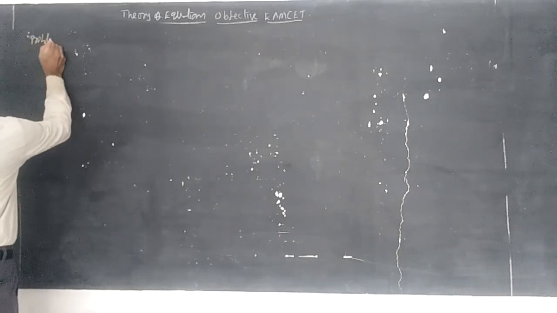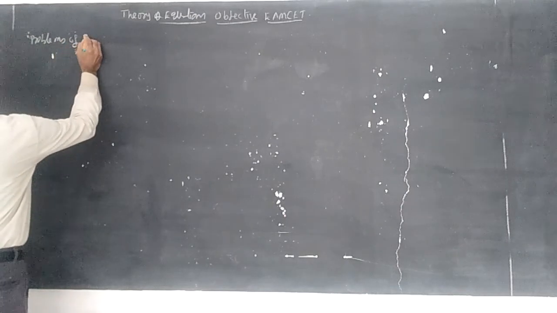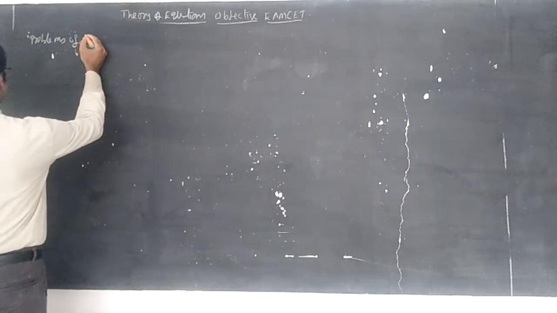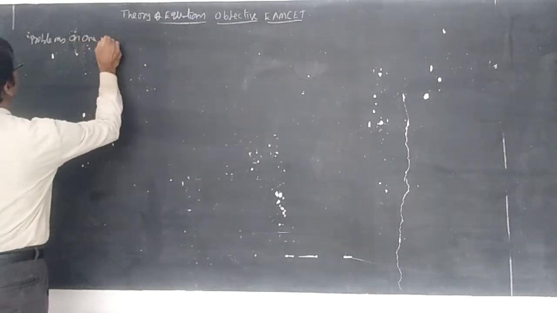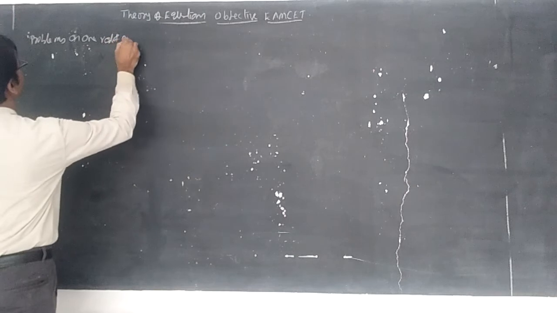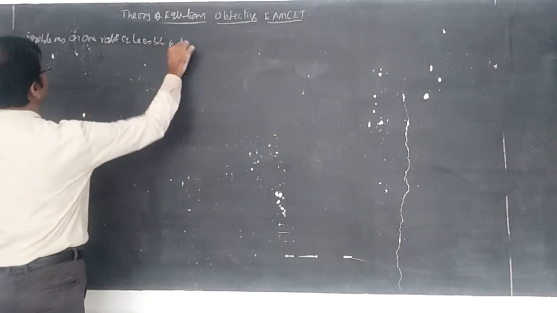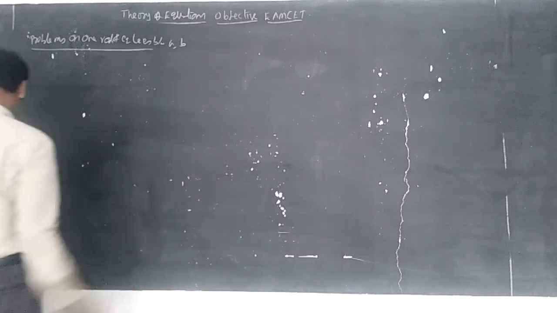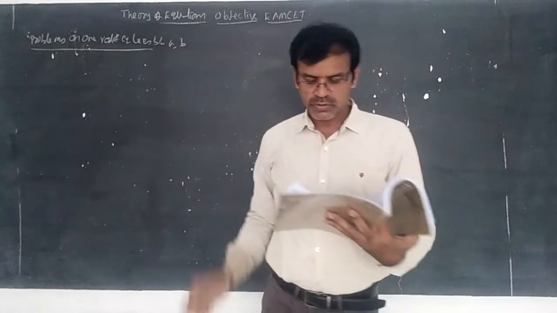Problems on one root of the equation lying between a comma b. Page number 171, this concept only I am discussing with you.